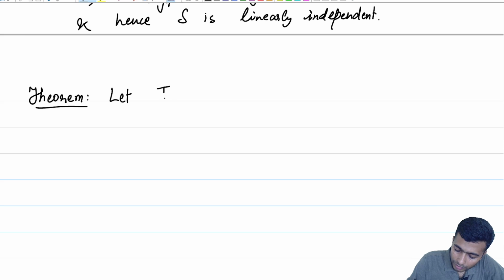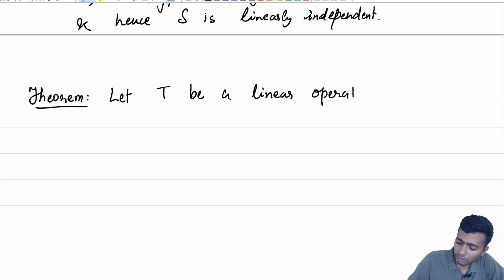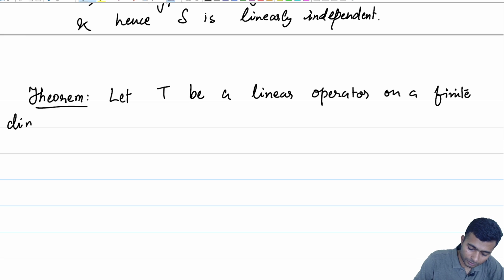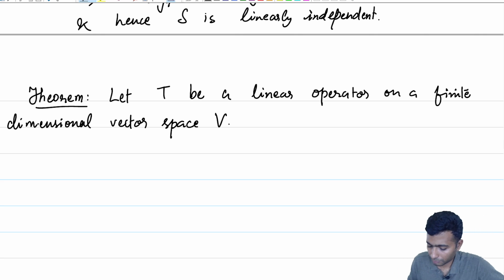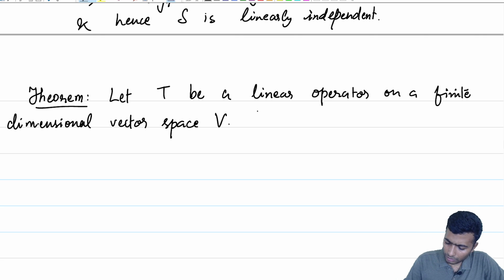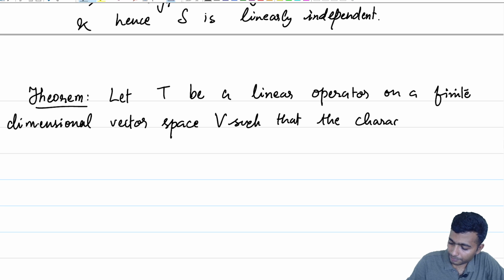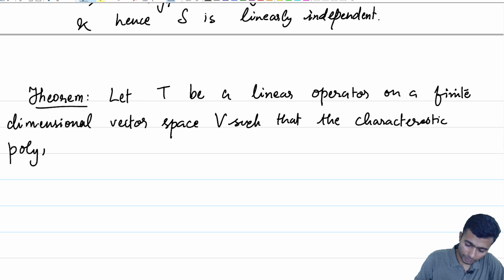So let T, again, be a linear operator on a finite dimensional vector space V such that the characteristic polynomial of T splits.